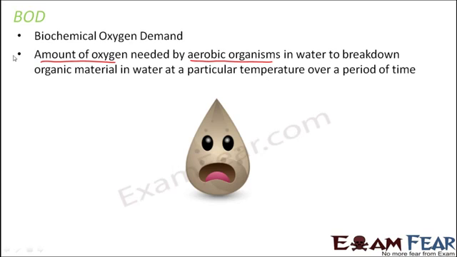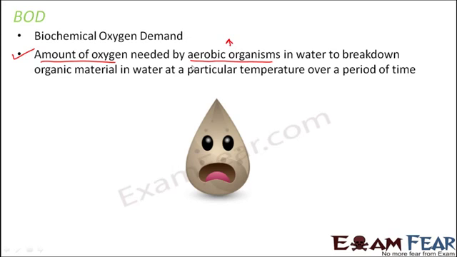Now, the concept here is very simple. When you have more organic wastes, what happens? What promotes or encourages the growth of aerobic microbes? The constant agitation and the constant pumping in of air. These are the two factors which encourage the growth of more and more aerobic microbes. Now, if there is more organic material, that would mean that more aerobic microbes will be formed. If more aerobic microbes are formed, what will happen? Their need of oxygen will be more, because all of them need oxygen.